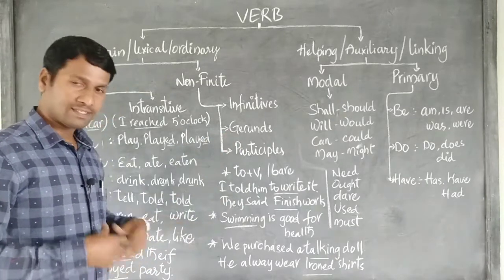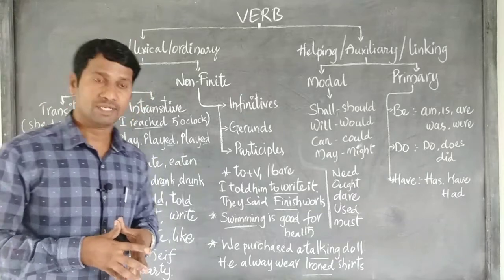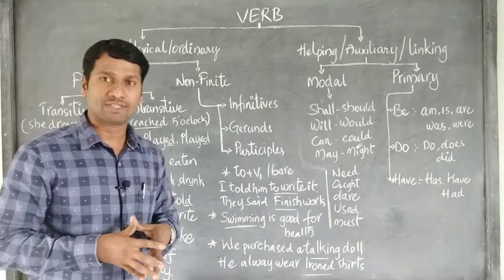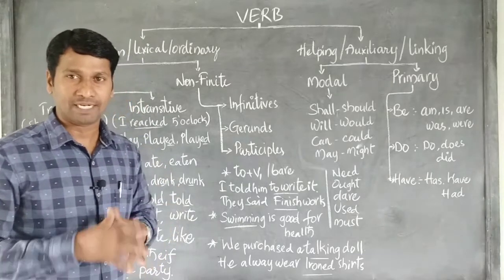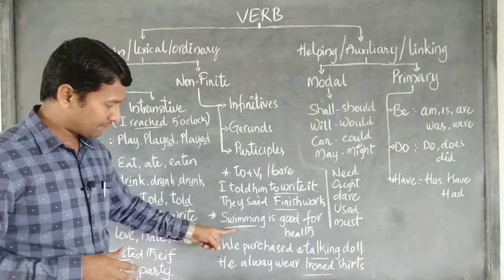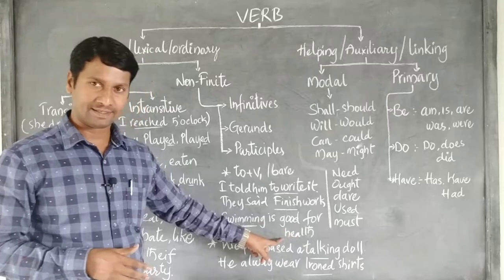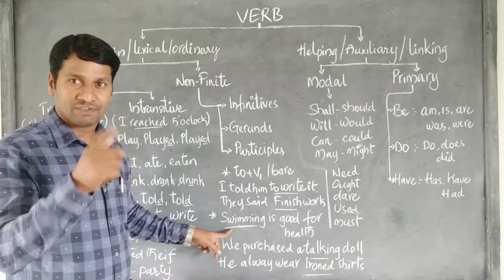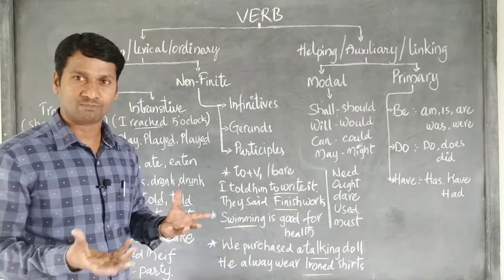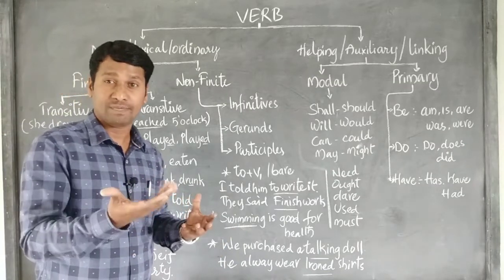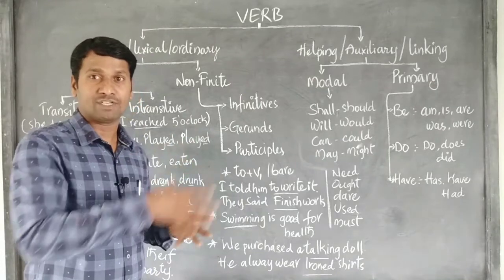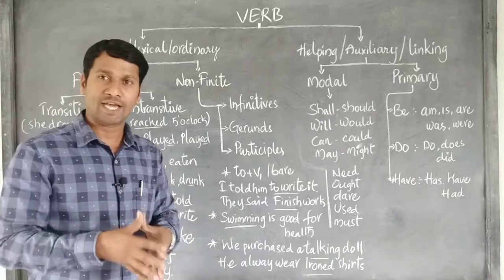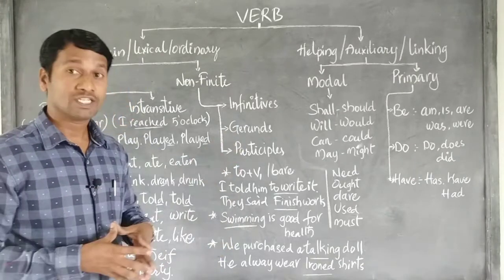Gerunds are actually called verbal nouns. Here we generally take the word as the fourth form of the verb. It looks like the fourth form of the verb, but it would not express an action. Example, swimming is good for health. Swimming here, even though it looks like V4 form, does not show action. If I say a sentence, I am swimming, that indicates a going-on action. Swimming is good for the health. This swimming does not show action. So they are called gerunds.